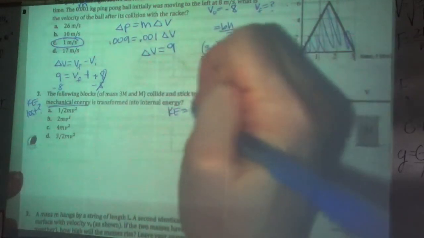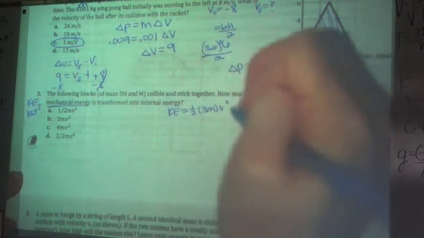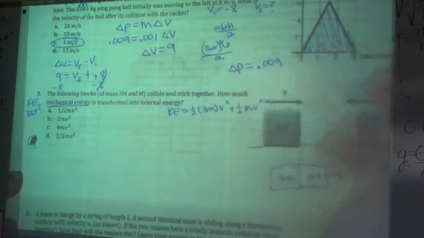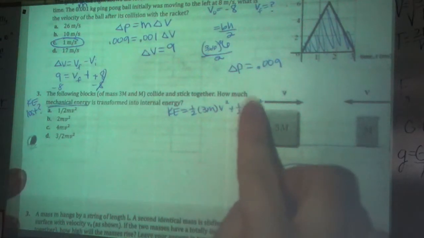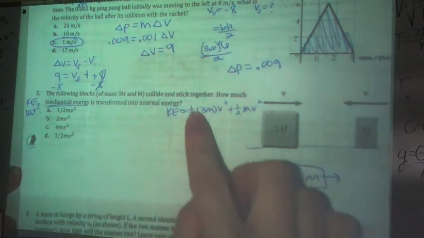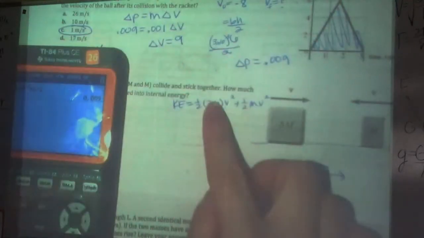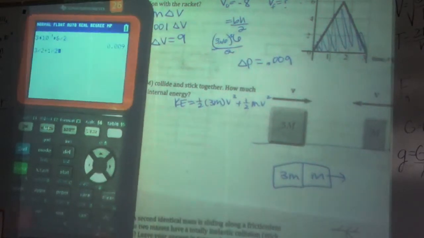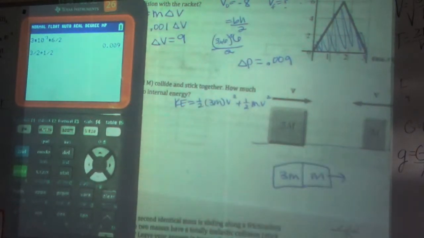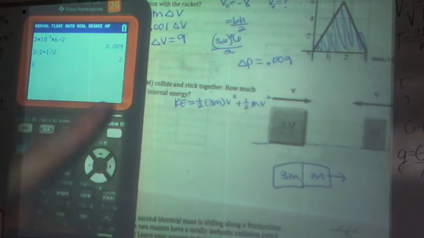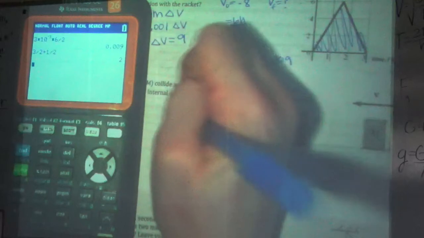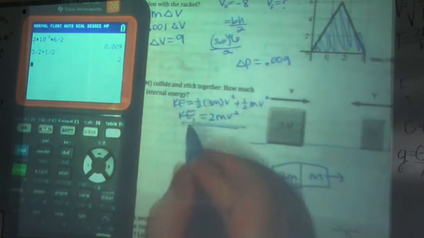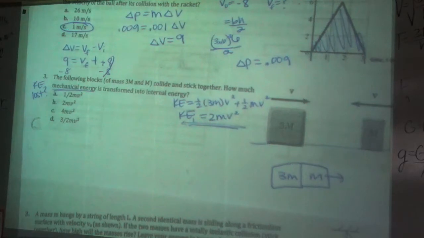Well, you can find the kinetic energy before pretty easily. Kinetic energy before is 1/2 3m v squared plus 1/2 m v squared. Direction doesn't matter for velocity. Even if it did, -v squared becomes +v squared. So then that is 3/2 plus 1/2, and you can just do 3/2 plus 1/2 in your calculator and you get 2. So that's 2 m v squared. I'm going to call this KE initial. My initial kinetic energy was 2 m v squared. Now to find kinetic energy after, I would need to first know the velocity after.